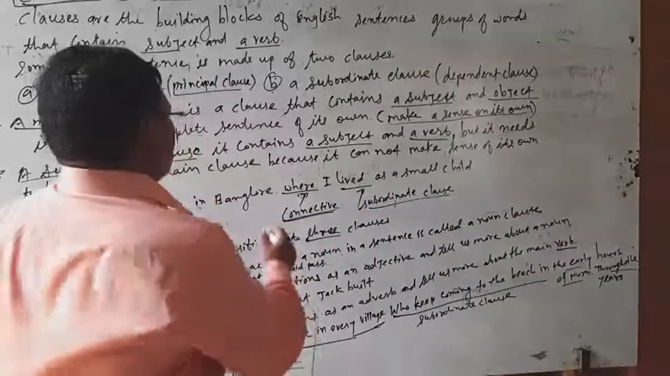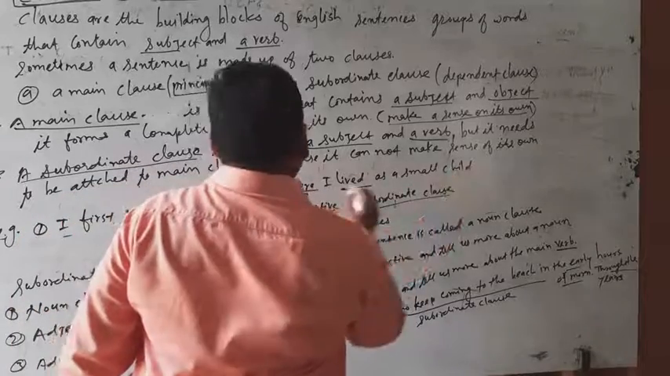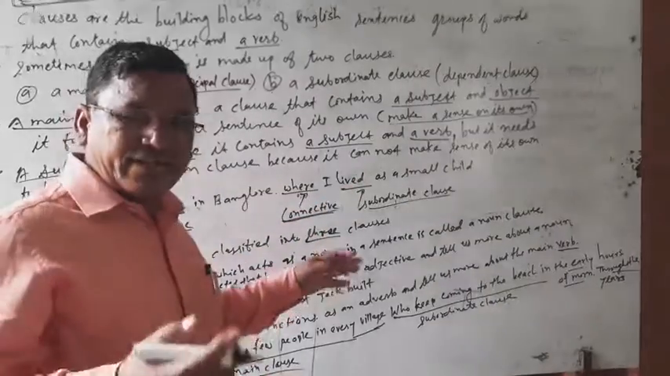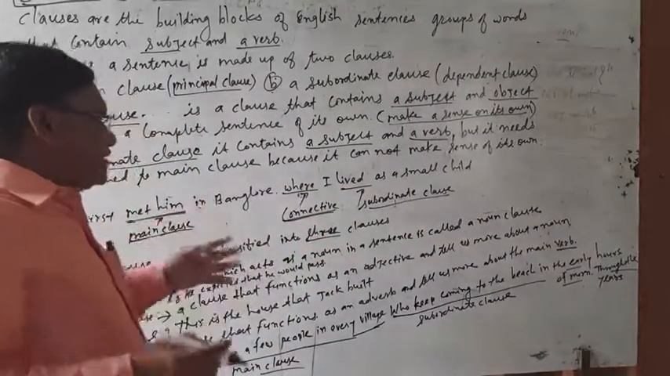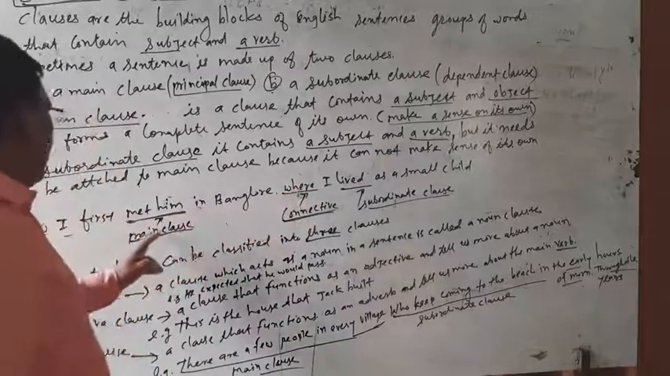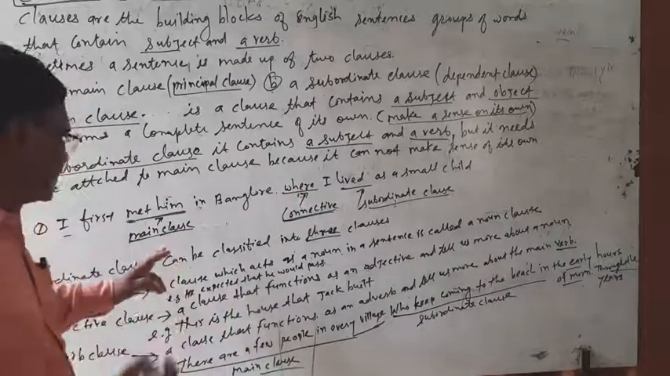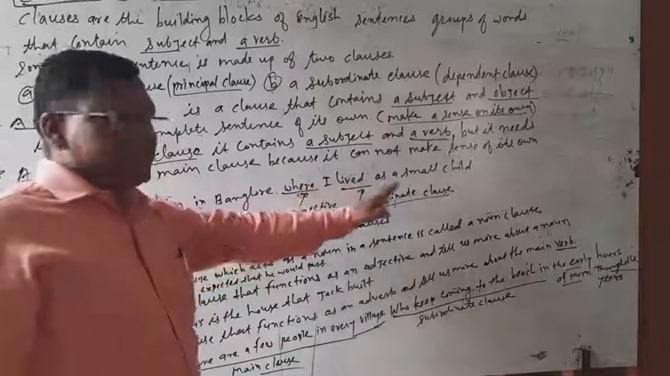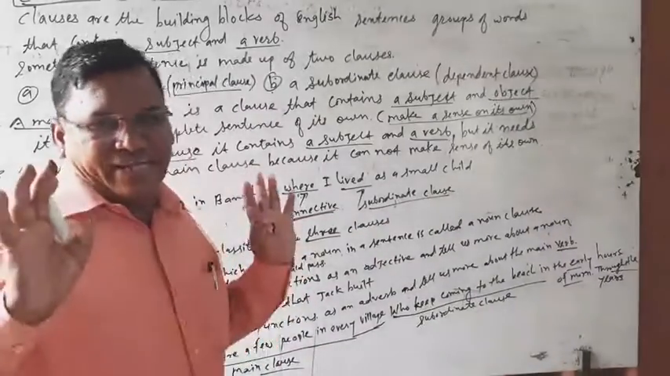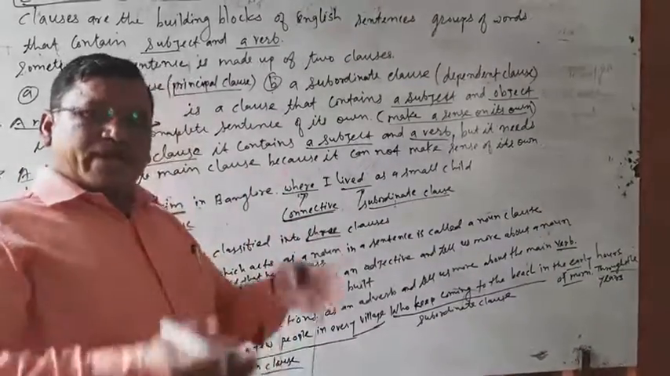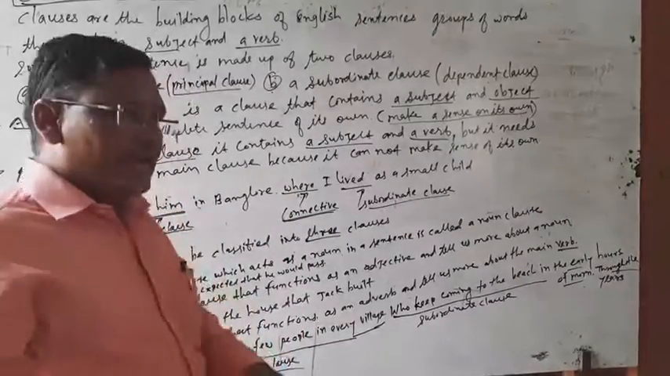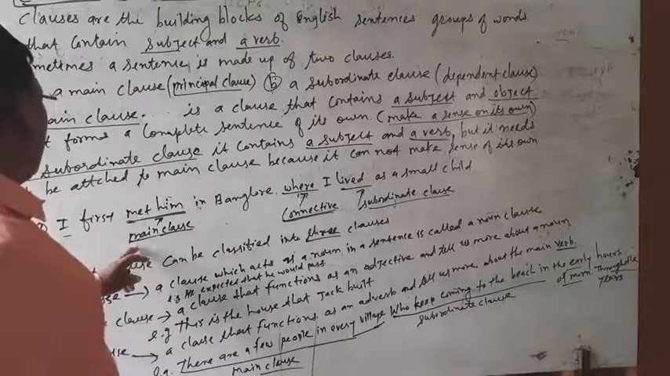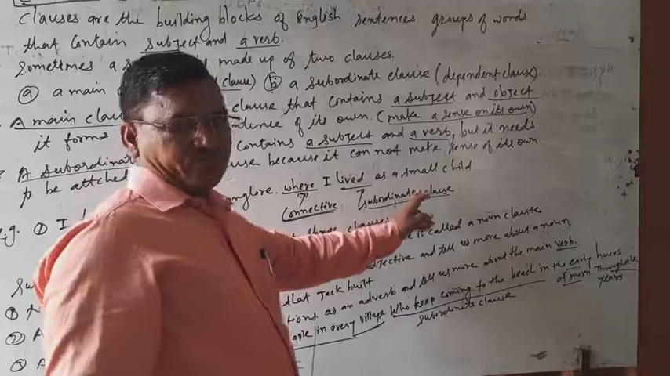If there is only the subordinate clause, where I lived as a small child, can you get the sense? No, you cannot get the sense. That is why it should be attached to the main clause. Then you can get the complete sense: I first met him in Bangalore, where I lived as a small child. So a subordinate clause should be attached to the main clause, then we can get the sense. So this is the main clause and this is the subordinate clause.